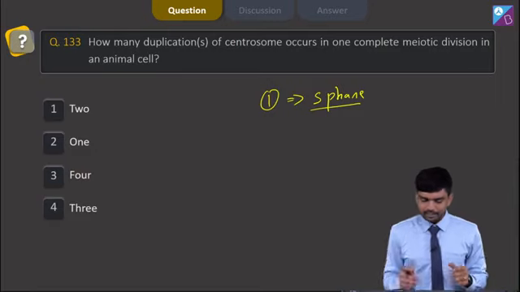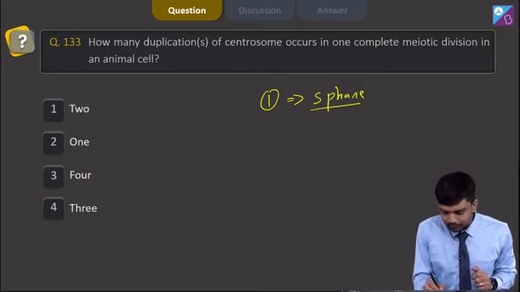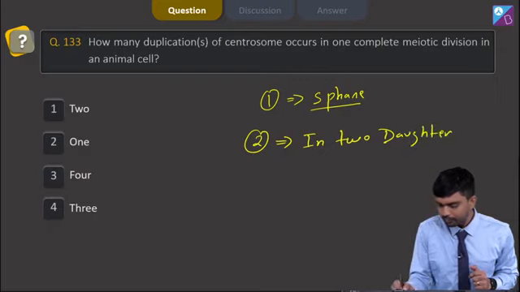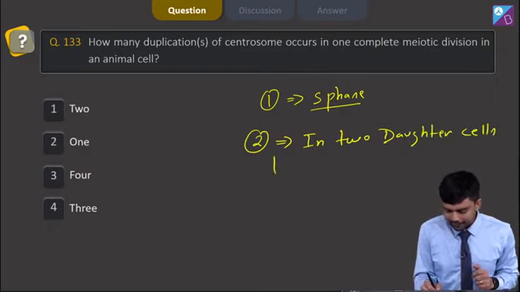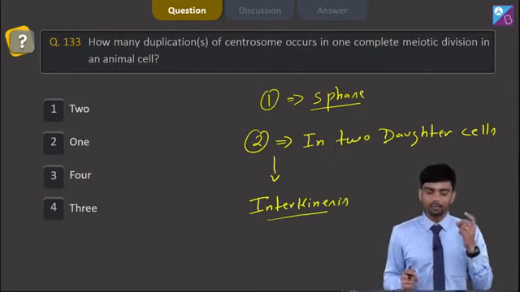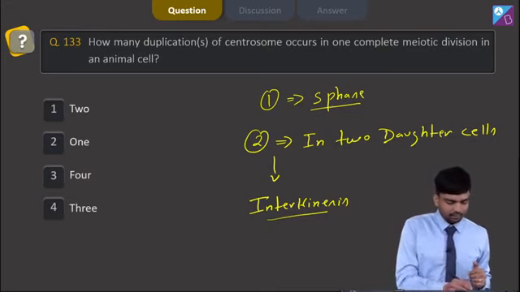And the second duplication of the centrosome is actually happening in the two daughter cells, and this actually happens during the interkinesis. So total we have 2 plus 1, 3 duplications here. So the correct answer will be option number 4.